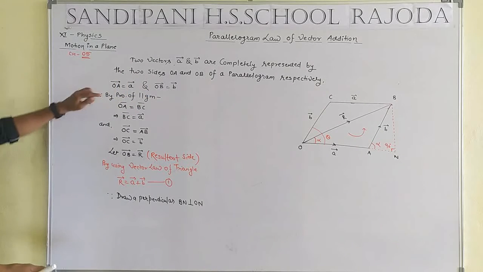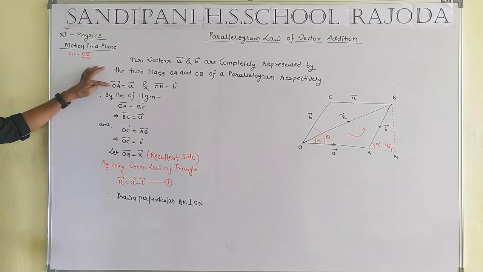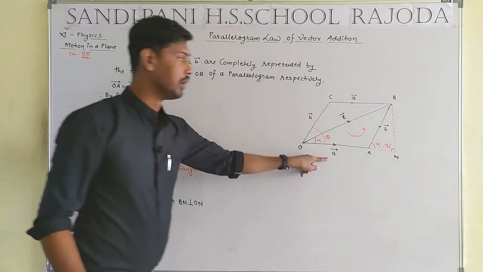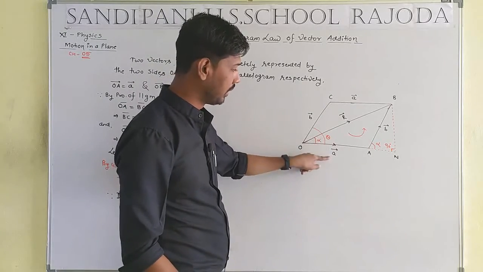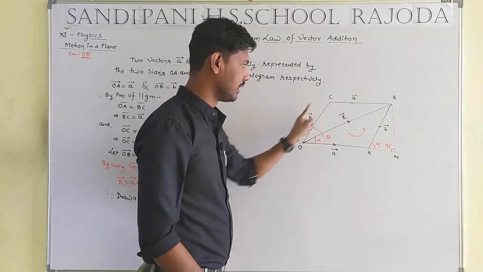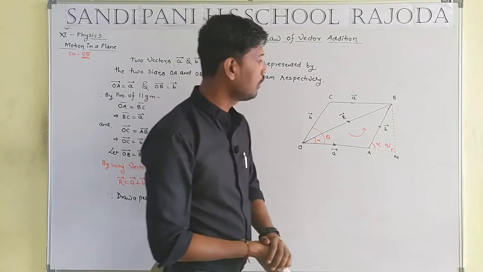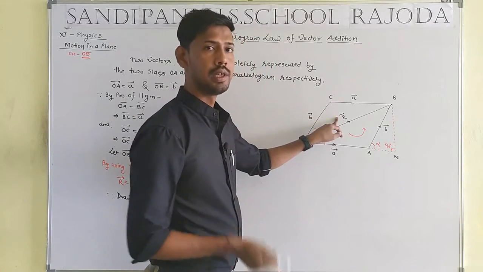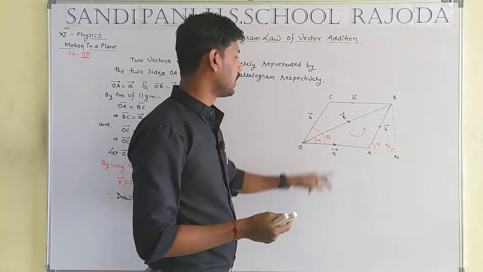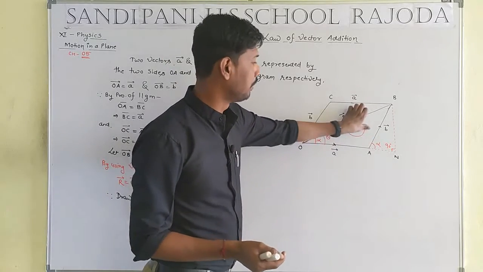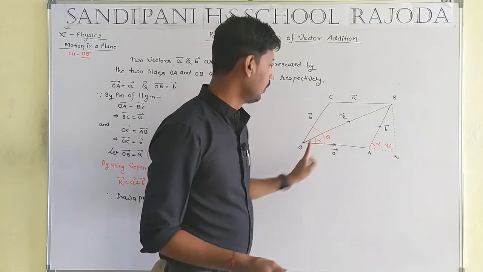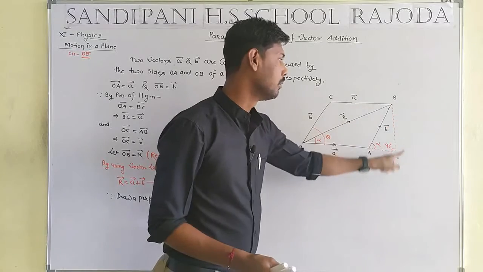Look carefully, first of all we took OA will be equal to vector A and OB will be equal to vector B. By the property of parallelogram we know that both opposite sides are equal. Now simply capital R is a resultant because the direction of R is opposite to the direction of A and the direction of B. Now we draw a simple perpendicular from the point B on line ON naming BN.